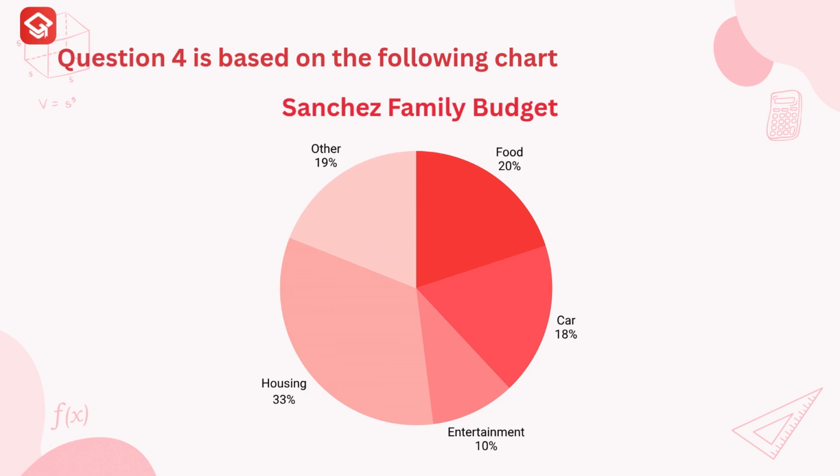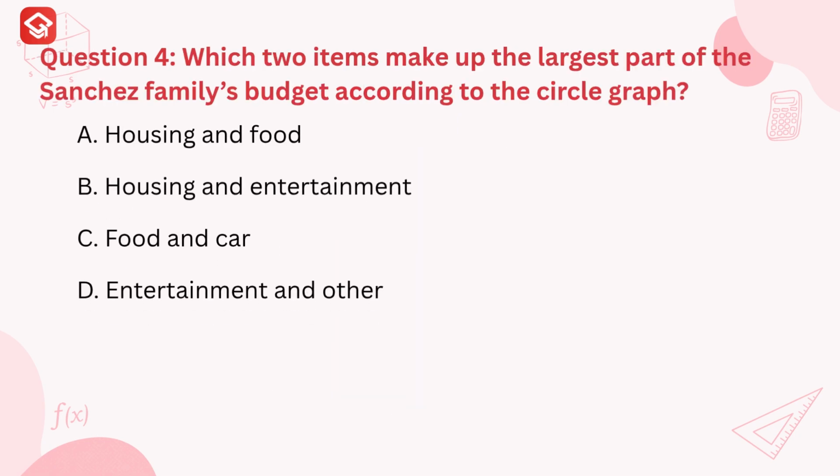Question 4 is based on the following chart. Question 4. Which two items make up the largest part of the Sanchez family's budget according to the circle graph? A. Housing and food. B. Housing and entertainment. C. Food and car. D. Entertainment and other.